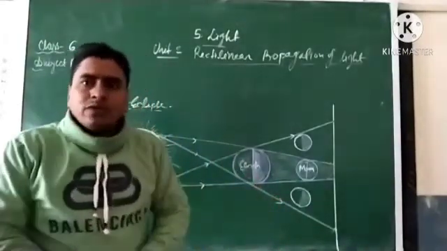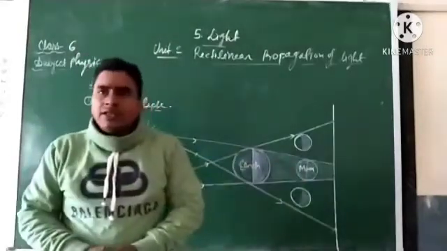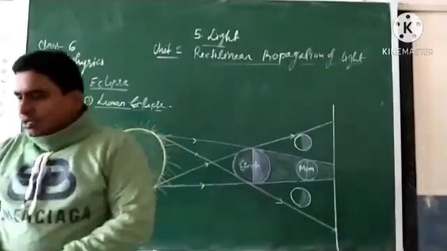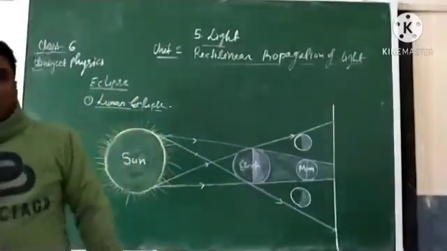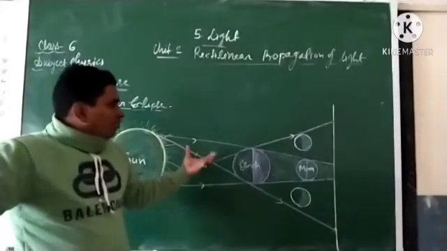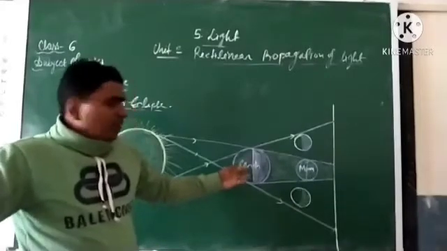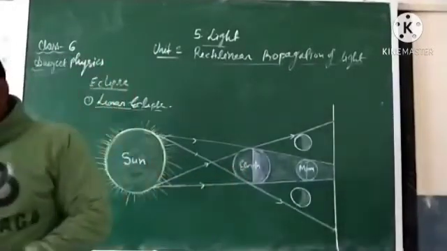The Moon totally disappears, meaning a complete dark region is formed. Okay, students, so this is the process by which the lunar eclipse is formed, due to the formation of the shadow of Earth on the Moon.